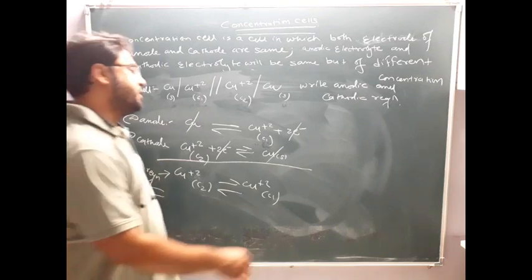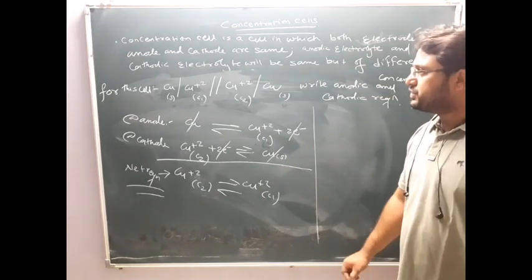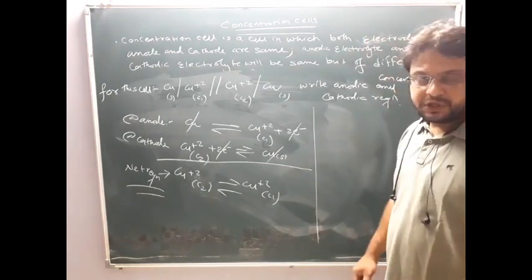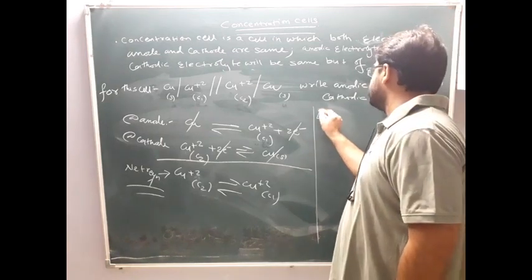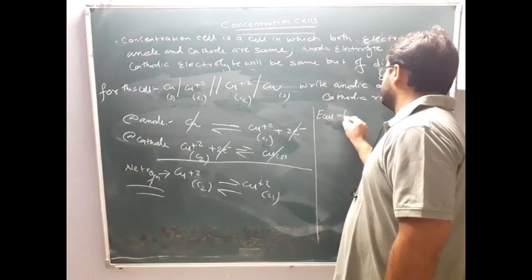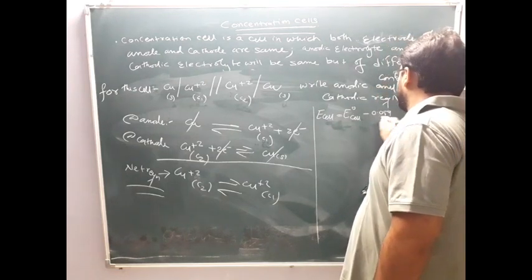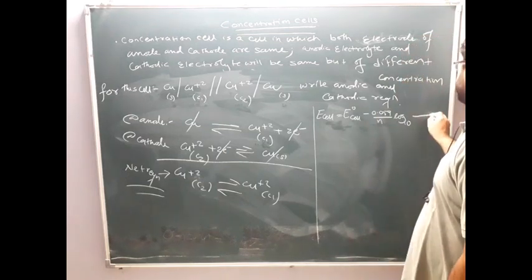Now if anyone asks you to write down the Nernst equation for the concentration cell, how to write it? We know the Nernst equation. If you don't know, please see the previous video. So according to the Nernst equation, E cell equals E naught cell minus 0.059 upon n log to the base 10 of the concentration of product upon reactant.